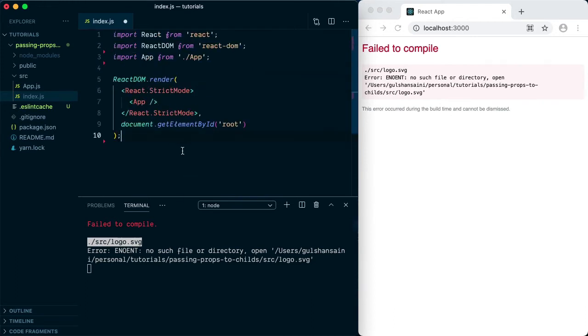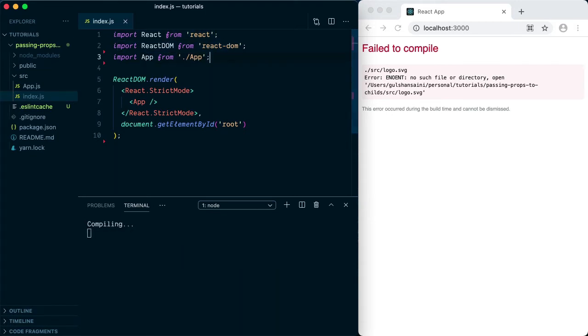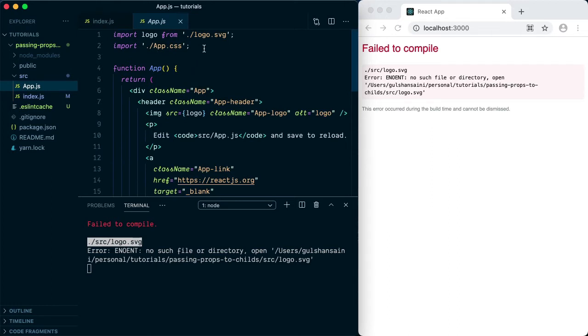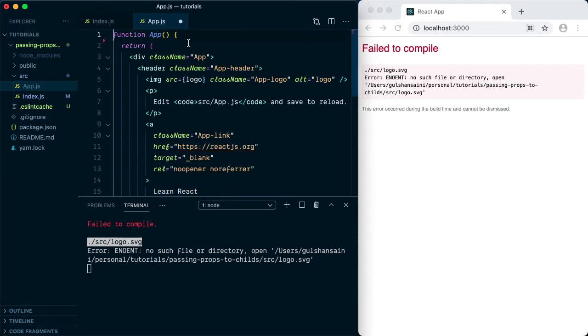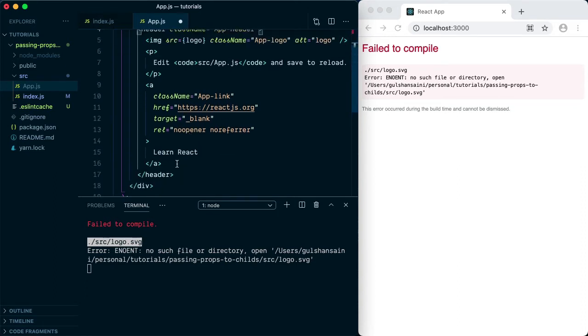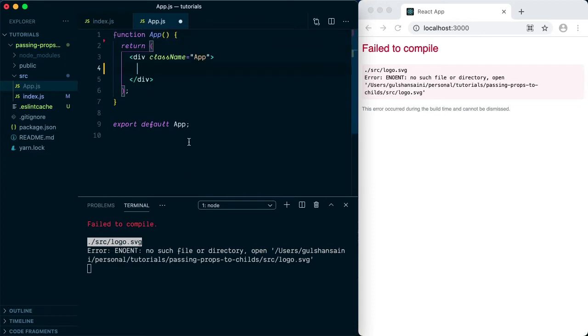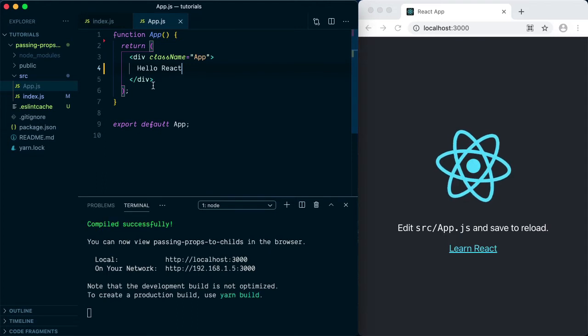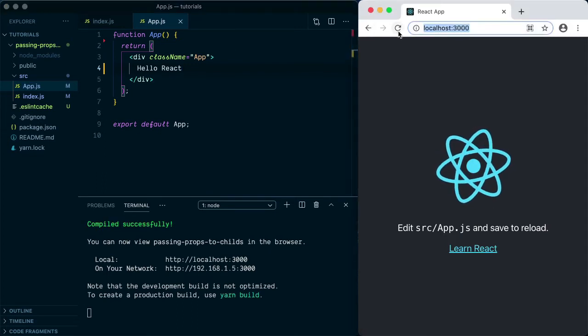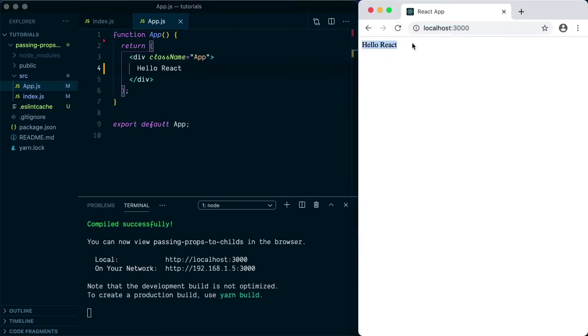Okay, in the app.js we just have React. We are importing ReactDOM, and this is the App component. In the app.js there is a reference for app.css and logo.svg, so we will just remove them as well. In the header section we don't need this either, and we just say hello React. And let's see, so it is working. If we refresh the page, you can see on the screen the text is hello React.